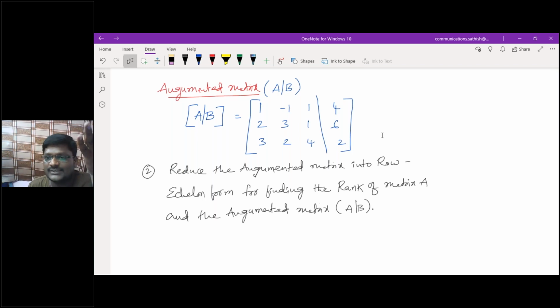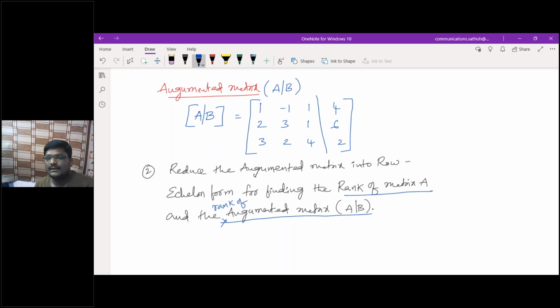So row echelon form means what? You know that you need to convert that into an upper triangular matrix. Means below the diagonal elements must be 0. Then you can easily calculate the rank of matrix capital A, and similarly the rank of the augmented matrix. Am I right or not? Are you able to follow me?